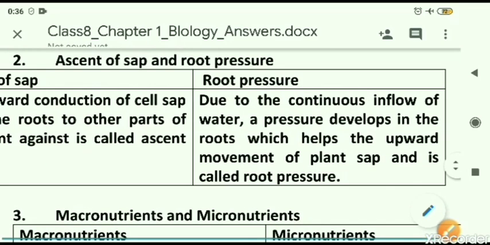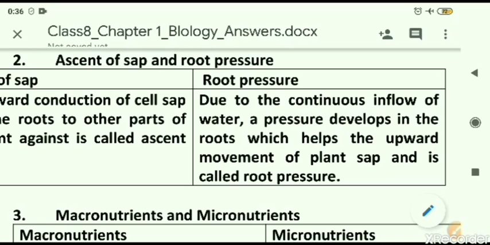Next, root pressure. Root pressure is due to the continuous inflow of water. A pressure develops in the root which helps in the upward movement of plant sap, and it is called root pressure.